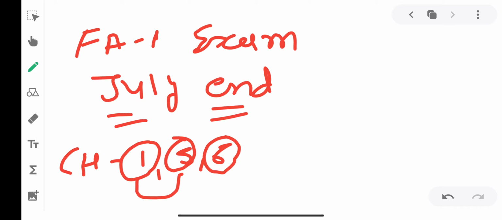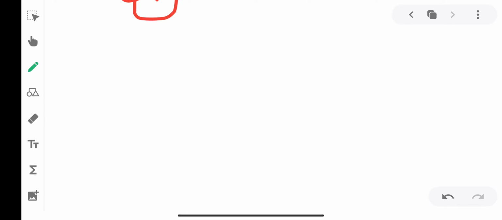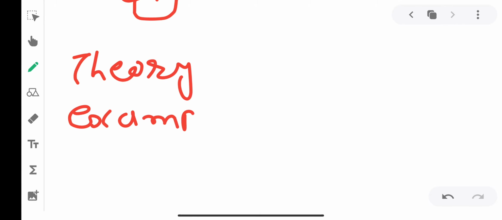So during this period, about 1 month, from 21st June to 21st July, we will complete these 3 chapters, and then we will do the revision of these 3 chapters, and then your FA1 exam will come, and I am asking you these 3 chapters. Clear, all of you? Yes, sir. You have to write down everything in your fair book. Which everything? First, theory, then every example from the textbook.